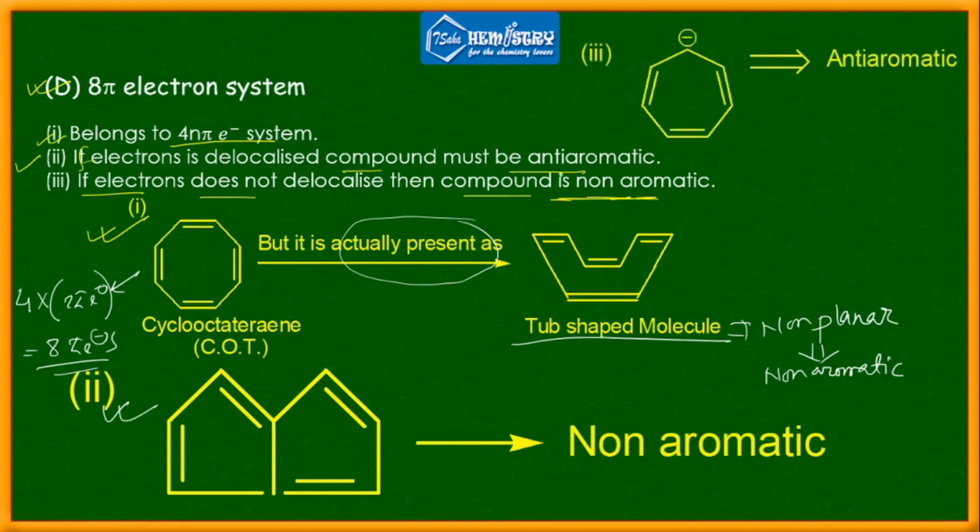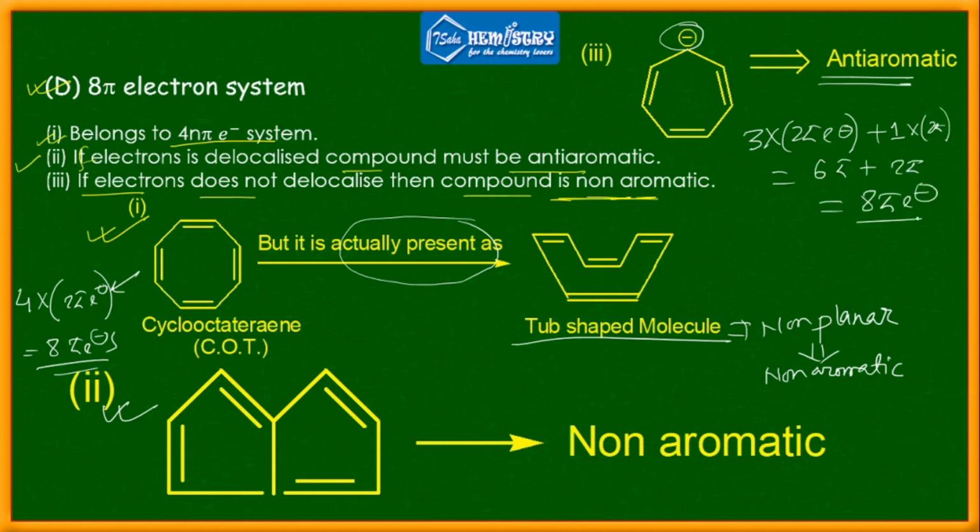Now we have this example. This is anti-aromatic. Because we have 3 into 2 pi electrons, plus we have a negative charge over here, so 1 into 2 pi again. So 6 pi plus 2 pi, so 8 pi. So it is an 8 pi electron system, because one negative charge includes 2 pi electrons, right? So we have 8 pi electrons over here, so it is anti-aromatic again, right?